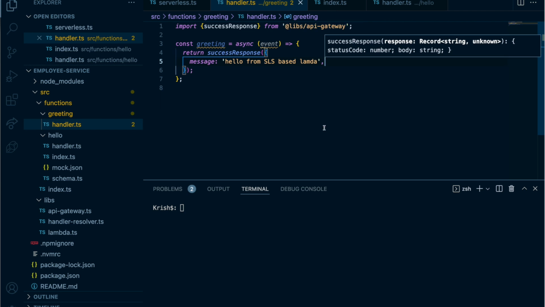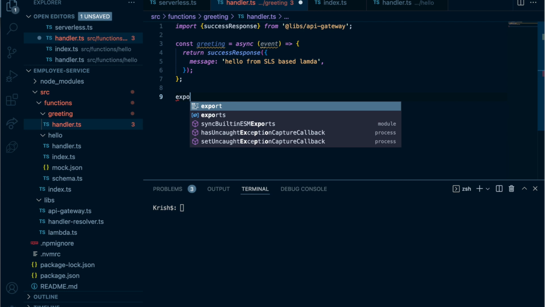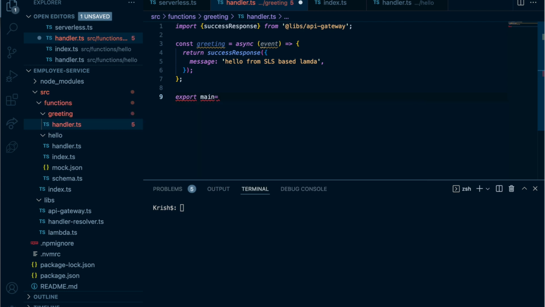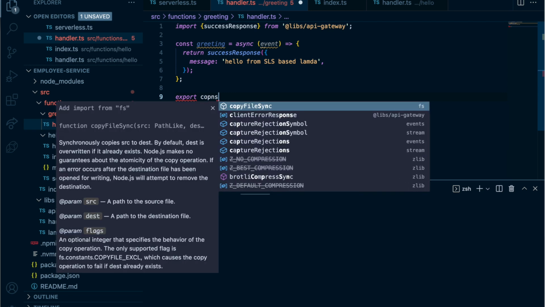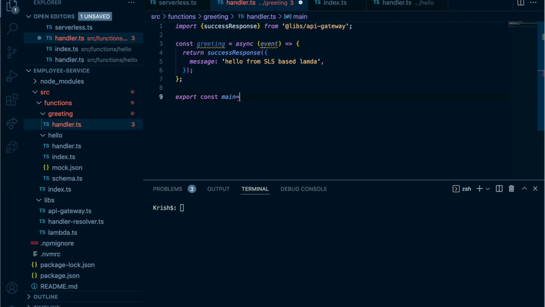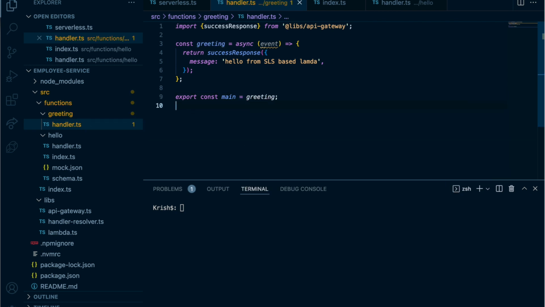Okay, so that's it. That's the message I am passing. Okay, and now I'm going to export this. Export main equal export const main equal this greeting. Okay, so this I'm going to, because I don't need to use the middify.